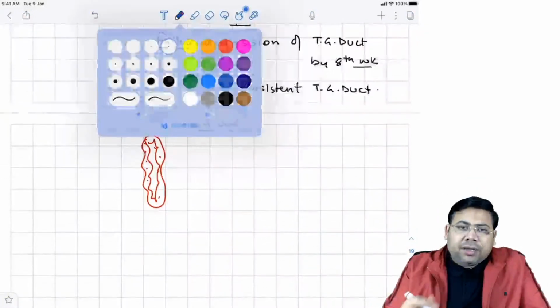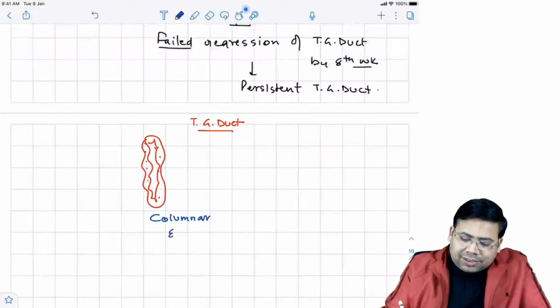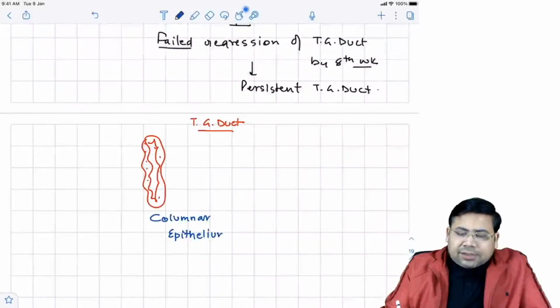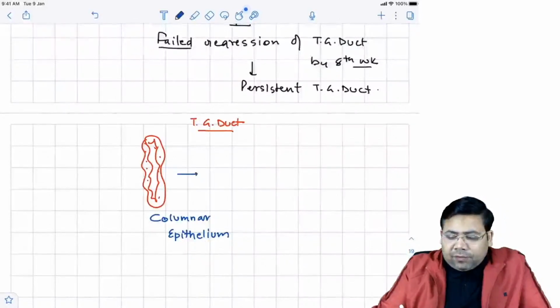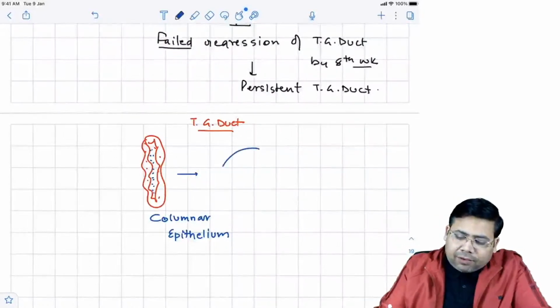It produces mucin. There are mucin secreting tubules, and this pseudostratified ciliated columnar epithelium keeps on secreting some level of mucin, and a time will come when this transforms into a cyst.